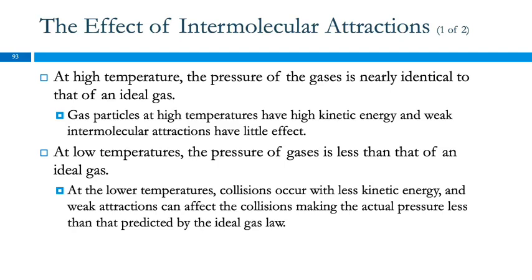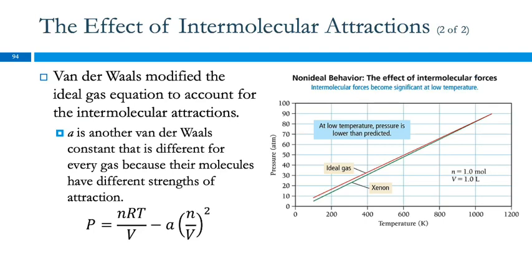But real gas particles do have attractions for other gas particles, and when they collide more slowly, as happens at lower temperature, there's a chance for that attraction to take effect and slow things down. So at lower temperatures, the actual pressure is less than predicted because the particles are sticking to each other a little bit.